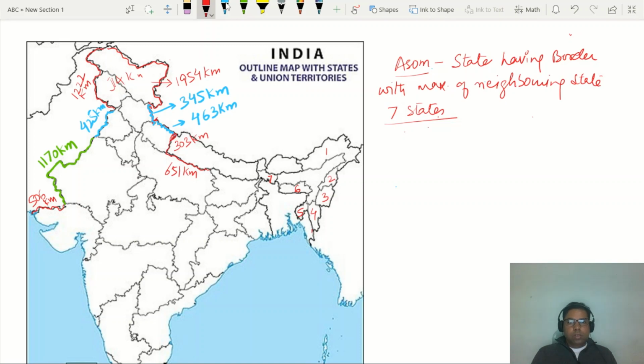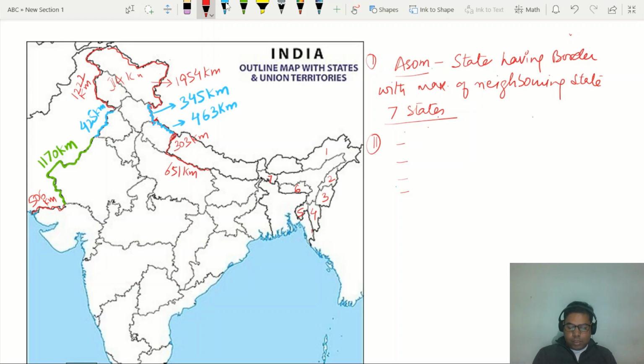From the states we have discussed up till now, the second type of question they can frame in the geography prelims examination, or the political geography prelims examination, is the state having the border with the maximum number of neighboring countries, right? So they can give you options like West Bengal. They can give you options like Assam. They can give you options like Arunachal Pradesh. Then also Sikkim, right? So we will see the state having the border with the neighboring countries, right?